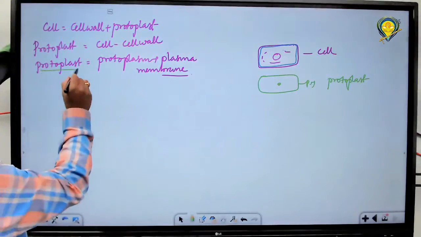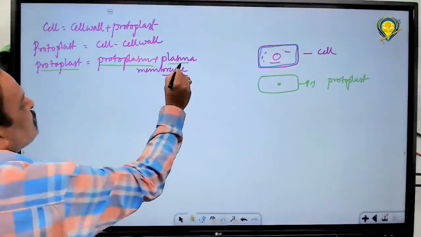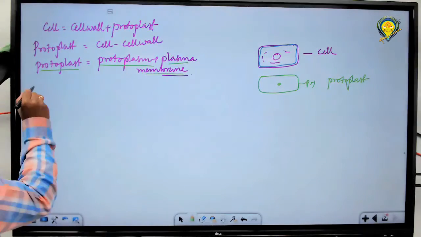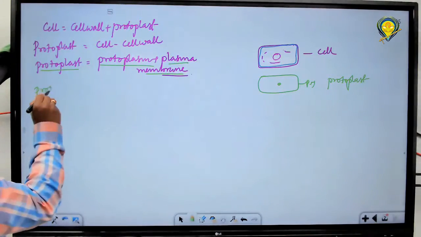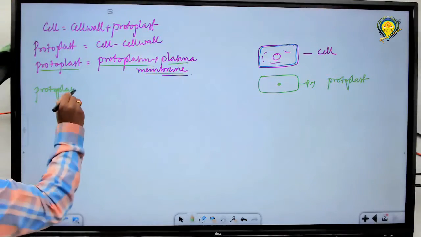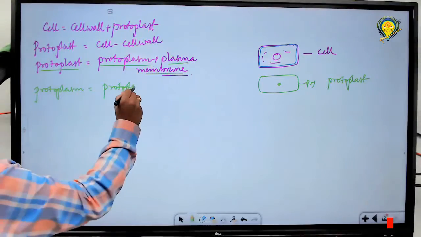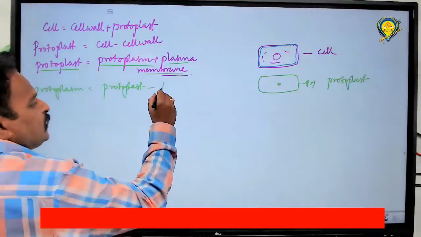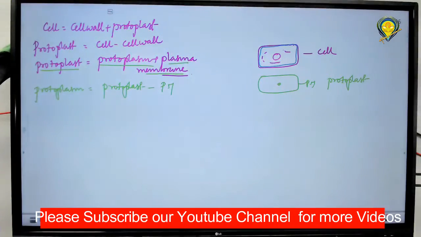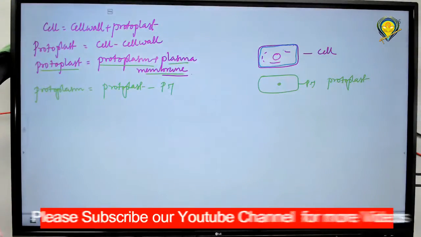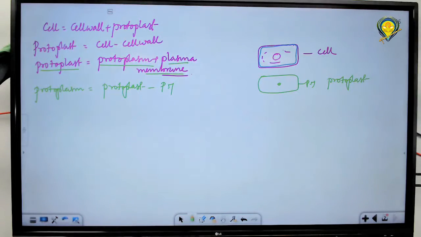A protoplast is a combination of protoplasm plus plasma membrane. Okay. Now, what is protoplasm? Protoplast minus plasma membrane. When you remove the plasma membrane, protoplasm has been surrounded by plasma membrane. When you remove the plasma membrane, all the inner contents are called as a protoplasm.